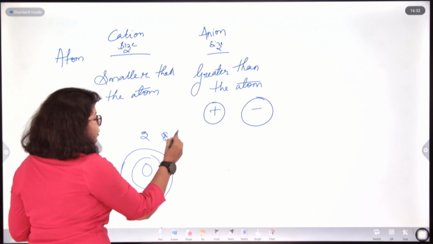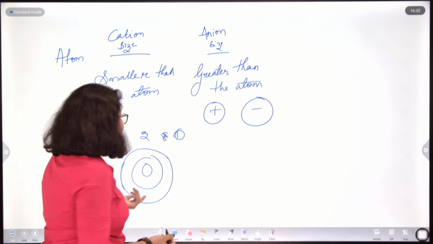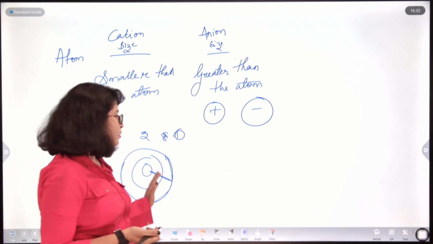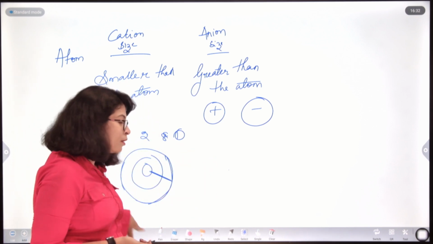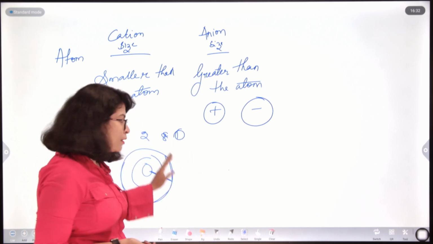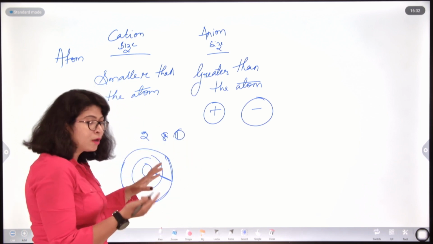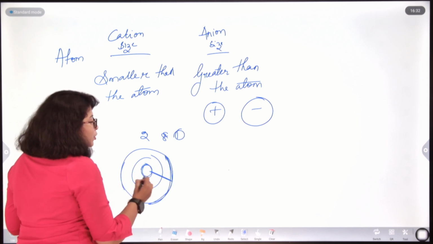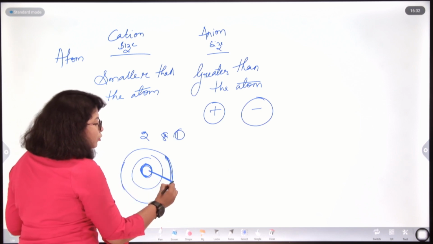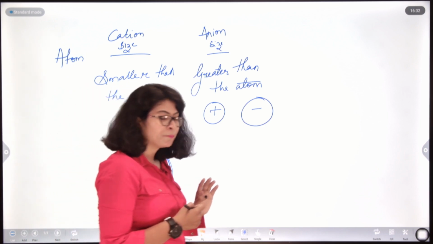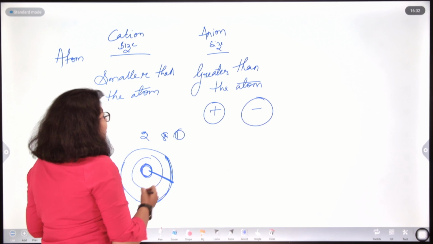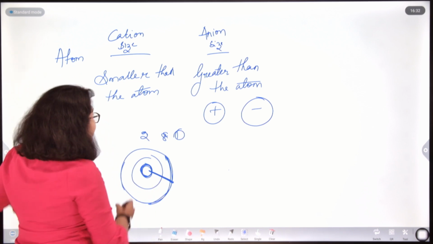It becomes 2,8, right. Now, this outermost shell becomes closer to the nucleus, because previously the outermost shell was the third shell, a little farther from the nucleus. After losing one electron, after forming the cation, the size decreases because the nuclear force on the outermost shell increases, right. So, due to increase in the nuclear force, the size of the cation becomes smaller than the parent atom.